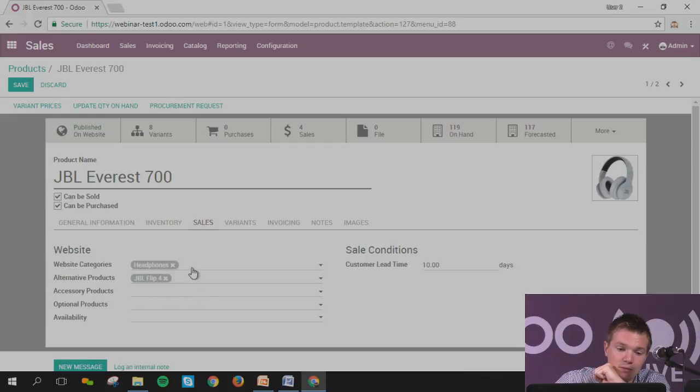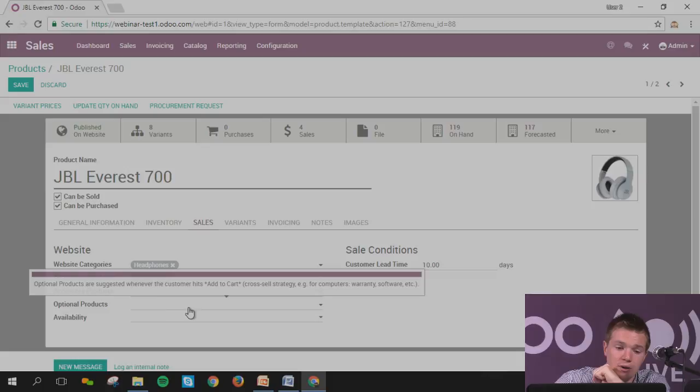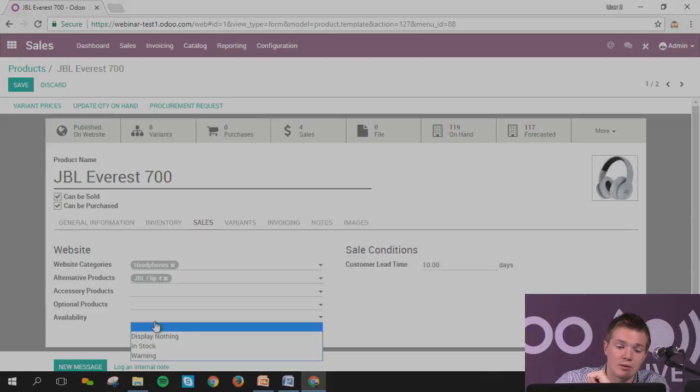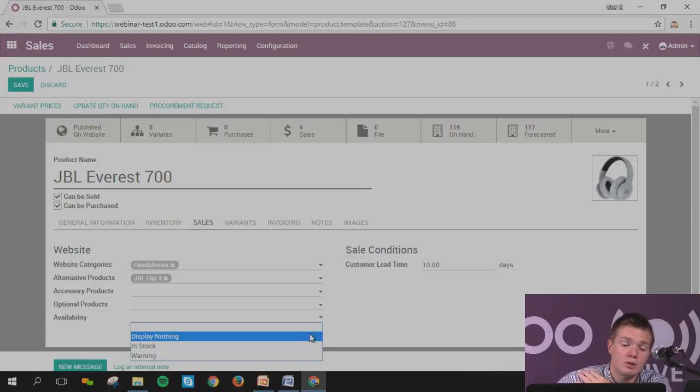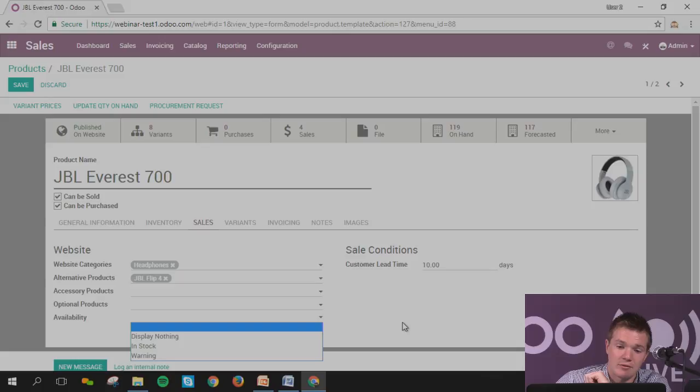Okay. Optional product, this is a bit the same. You can propose some other products you want to put into your order, and the availability. Okay, you can put some warnings, you can put that you have it in stock. For the moment you will need to change it manually. It won't be automatic with your stock. We are working on it for the upcoming versions.